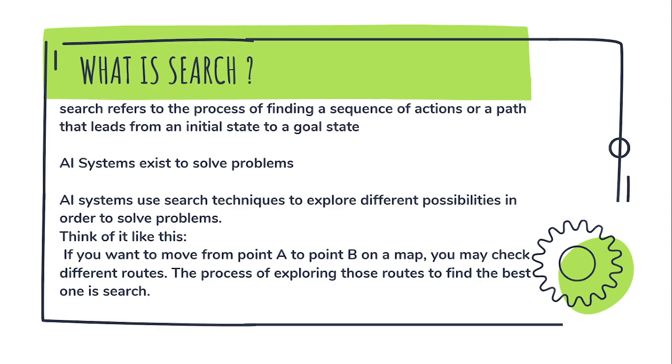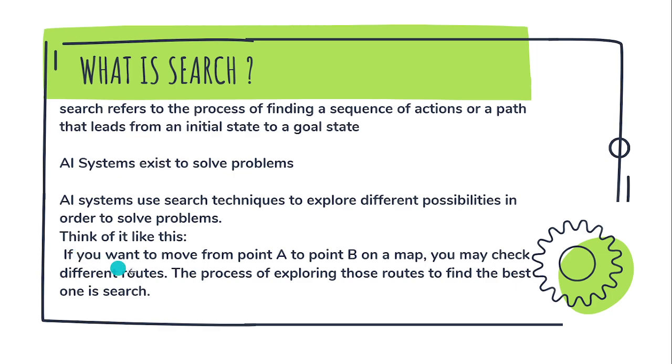Let's take for instance an athlete running. Before they begin the race, before the referee blows the whistle for them to start, that is the initial state. And then once they complete, that becomes the goal state.